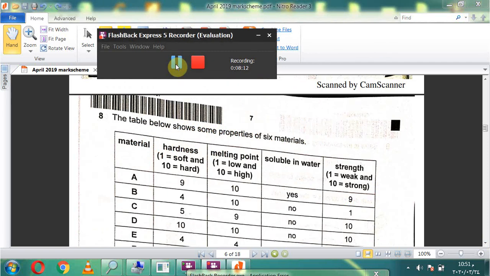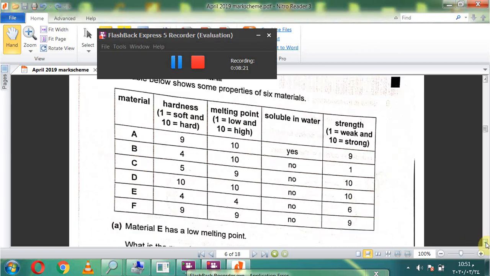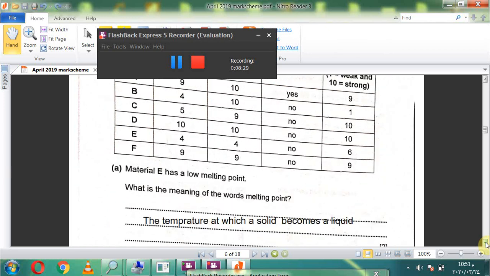Question number 8. The table below shows some properties of 6 materials. A, B, C, D, E, F. Hardness, melting point, soluble in water, and strength. A. Material E has a low melting point. What is the melting point?